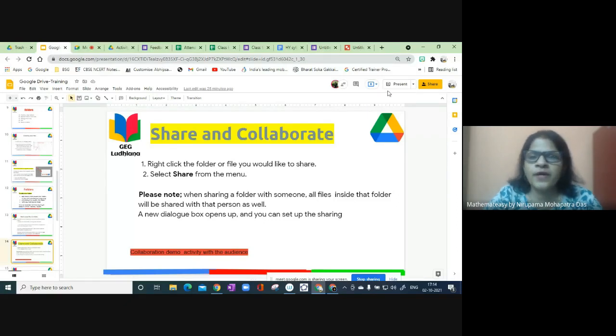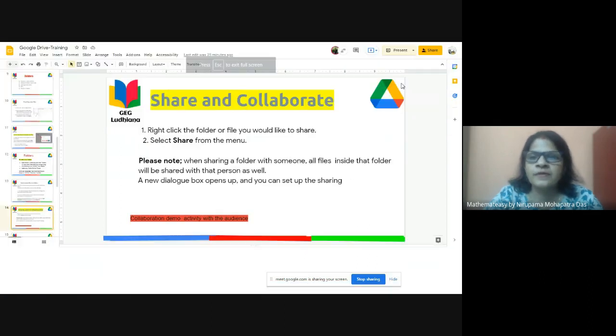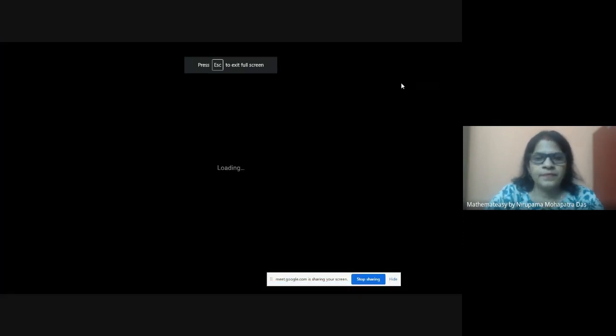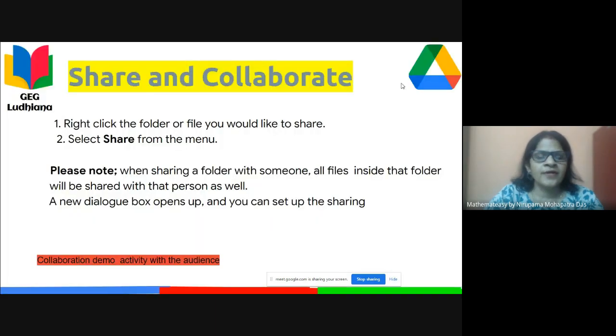At the moment you right click, you are getting a dialog box with so many options. Then select share from the menu. Whatever you do inside the folder will automatically be added here.